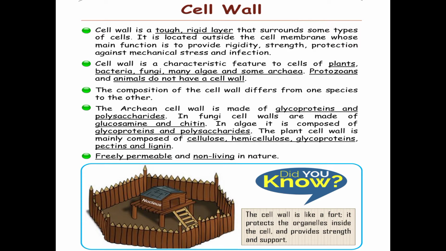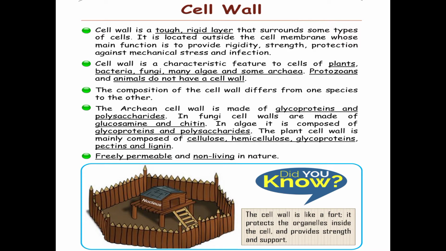As you know, the cell wall is tough and rigid. It gives structure to the cell. It gives protection to the cell. Cell wall is a characteristic feature of cells of plants, bacteria, fungi and some algae. Protozoans and animals do not have a cell wall.